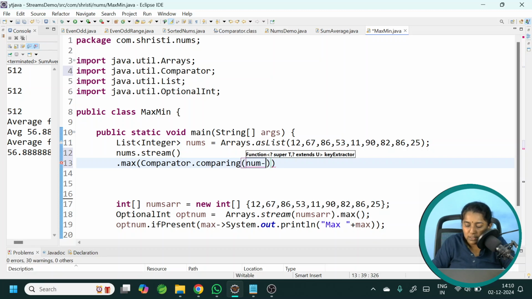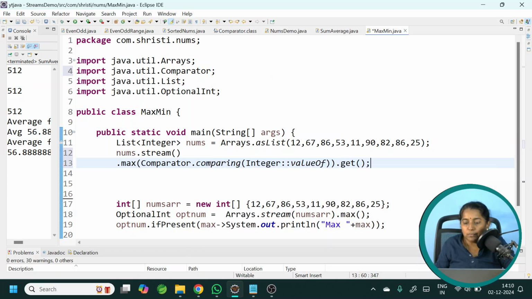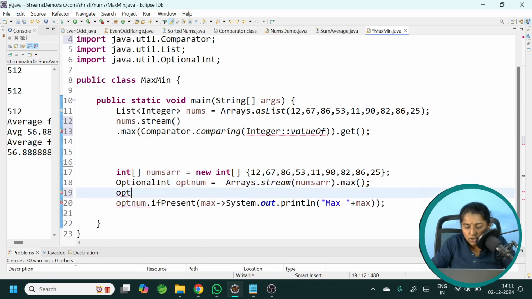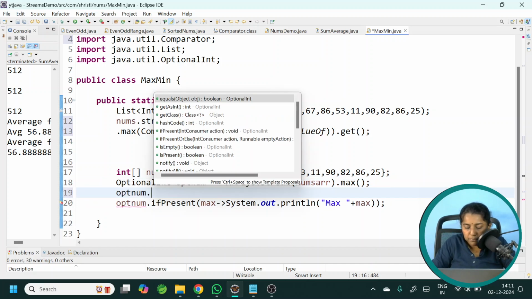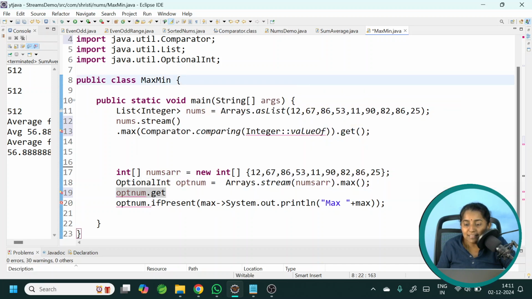So directly you can give number arrow number, or Integer::valueOf, .get. It will return an Integer value. What is the difference? If you notice, in this case, if you call optNumber.getAsInt, it returns an int value. But here it returns an Integer value. That is the only difference.